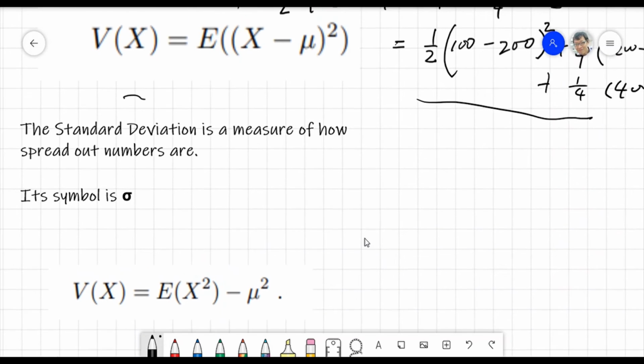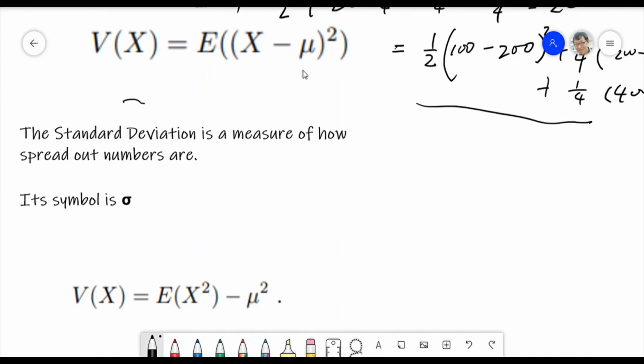Previously, Vx looked like this: X minus mu, then squared. Here they separate it. This formula comes from the previous one, and both are right. Definitely this one will very much simplify your calculation.